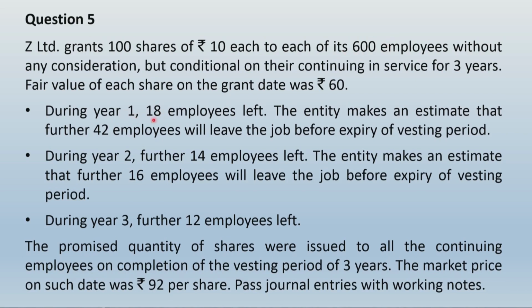Out of 600 employees, 18 have left already and further 42 are expected to leave. So 600 minus 18 minus 42, whatever be the balance number of employees, only for those employees the reserve will be created for share based payment. Same thing will be done with respect to year 2 and year 3. Now how those amounts will be computed, I will explain while solving this question.